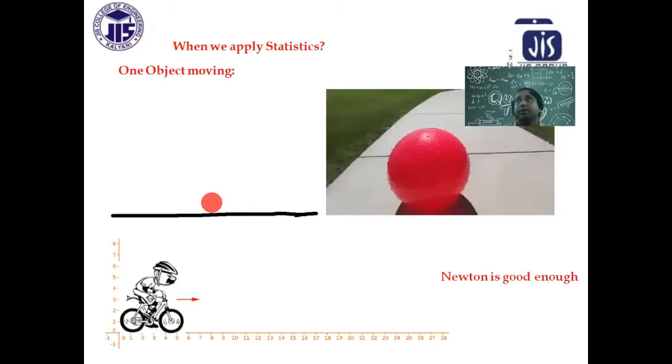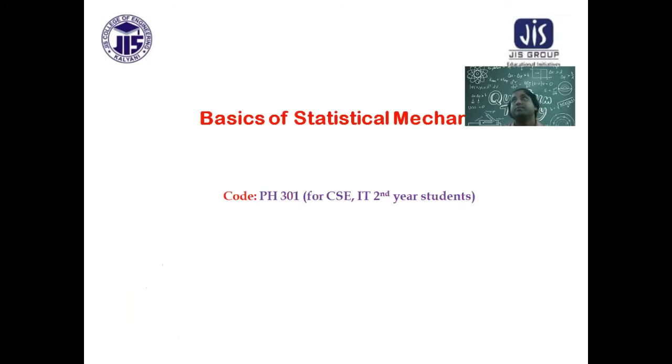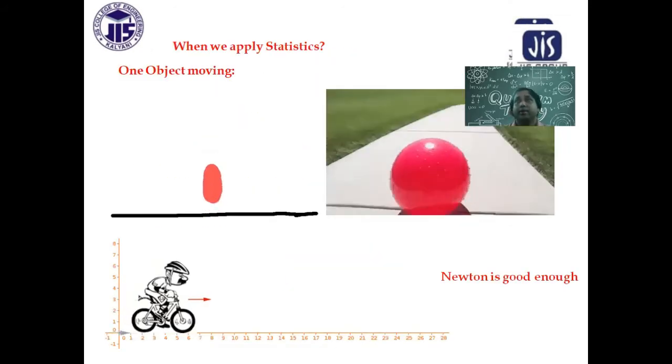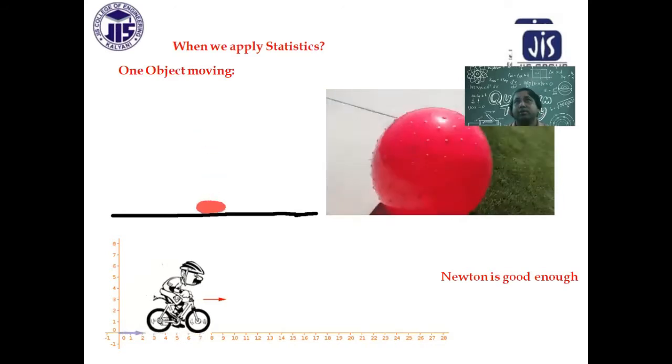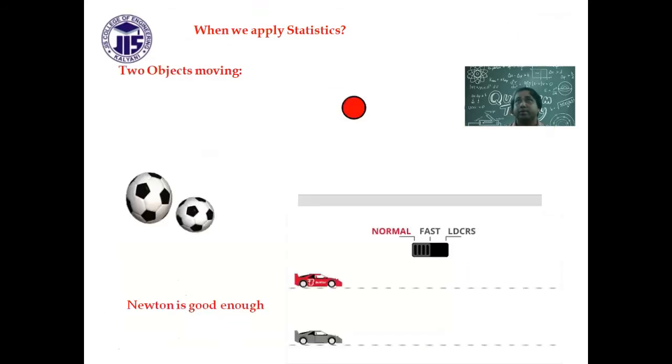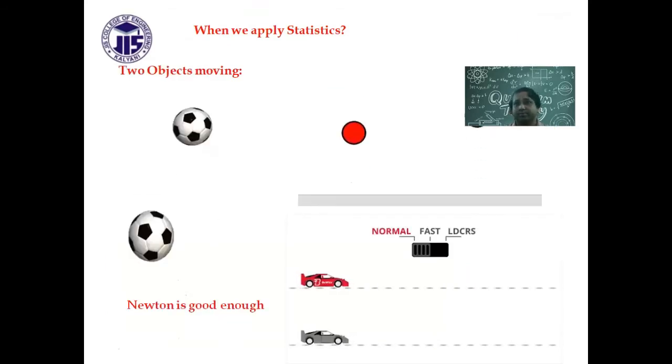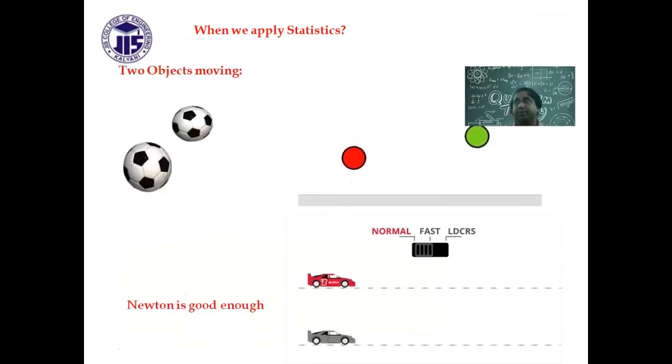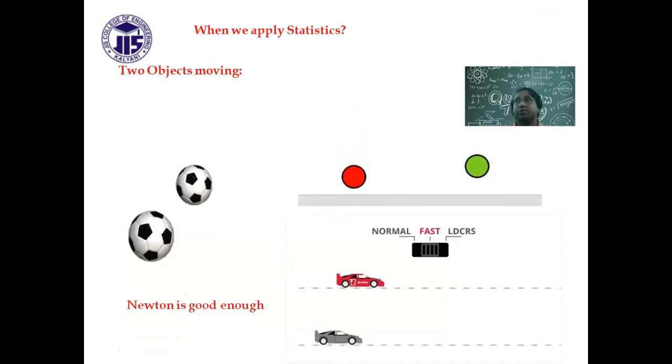If I've got only one object moving, maybe a ball or a cyclist, then Newton is good enough to explain that. Or even two objects moving, the concept of relative speed, etc., this is also good.